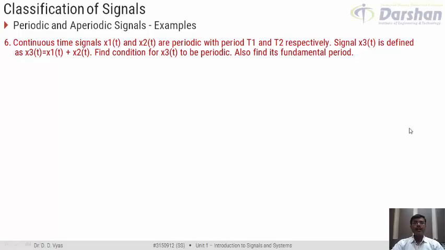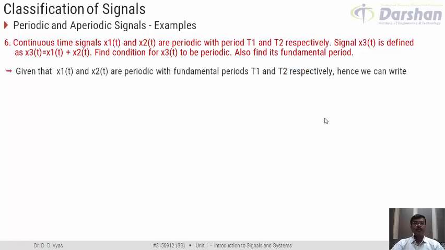Mind well, we are currently talking about signals that are continuous time signals. Let us try to address this question. What has been given to us is that x1(t) and x2(t) are periodic and their fundamental periods are T1 and T2 respectively.